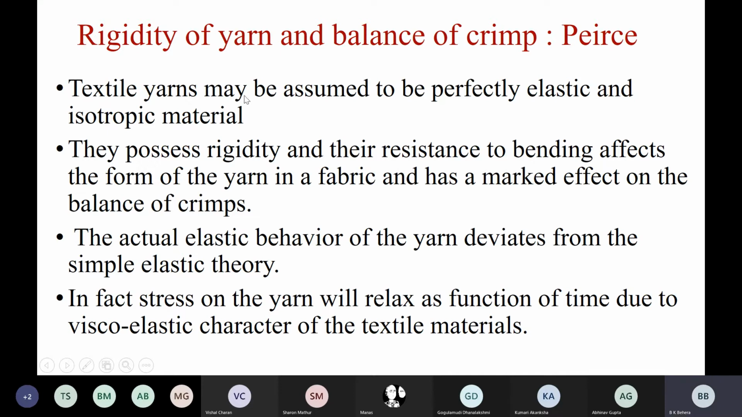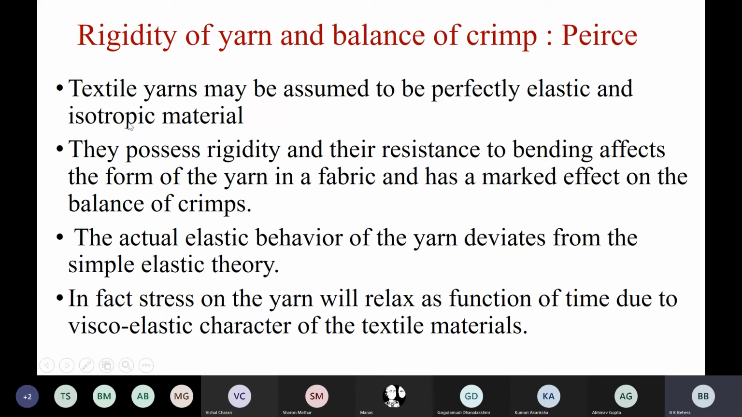Textile yarns may be assumed to be perfectly elastic and isotropic material. We are assuming. Obviously, yarns are not 100% elastic. You know what the load elongation characteristic curve of a yarn is. Initially the curve is linear, after that it bends. After the yield point it changes, and at the ultimate stress it goes down. So it's not perfectly linear, so it's not perfectly elastic and isotropic material.